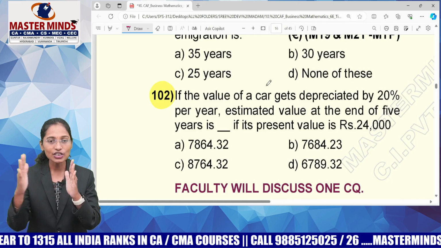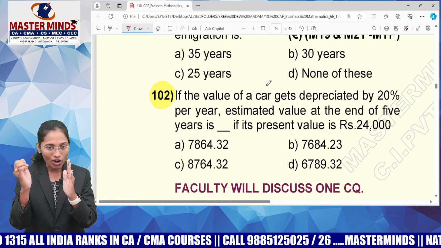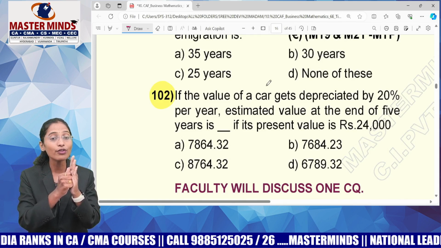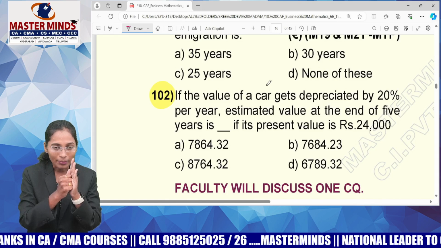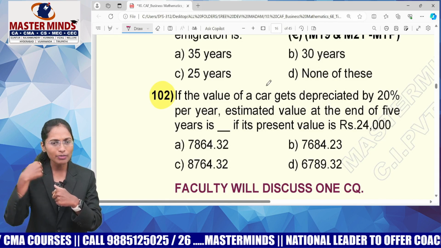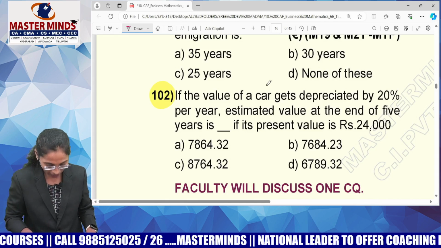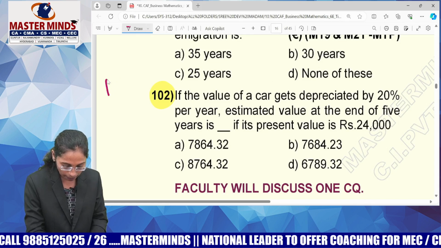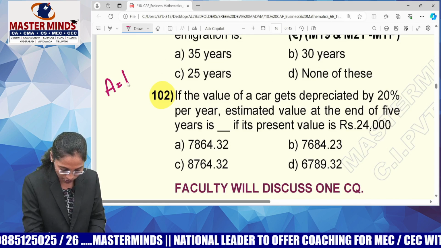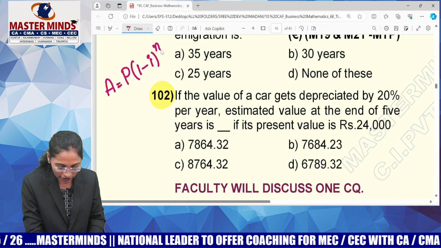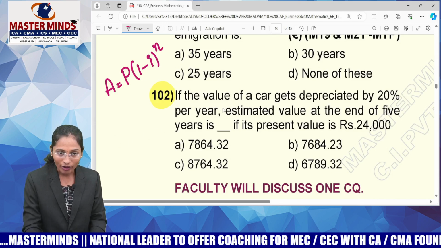What is meant by depreciation? By the end of the year, some value gets reduced. That value must be subtracted from the initial value, right? Means if you are adding, you will get 1 plus. If you are subtracting, you will get 1 minus. The formula for future value of depreciation is amount equals P of (1 minus i) whole power n.